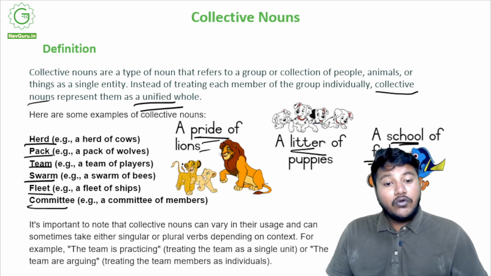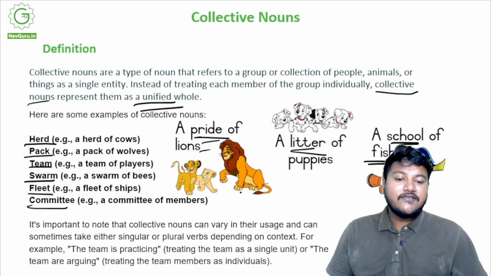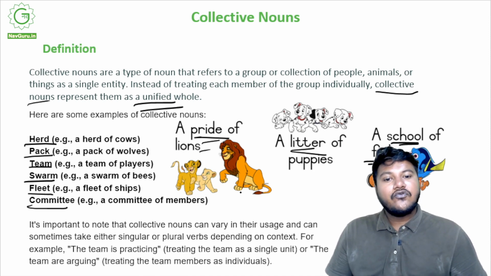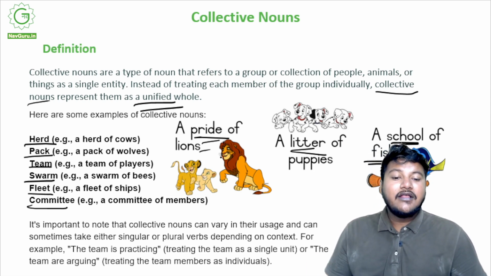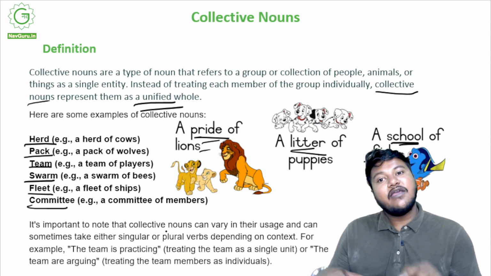It is important to note that collective nouns can vary in usage and can sometimes take either singular or plural verbs depending on the context, right? So usually it's singular, but it can vary from time to time depending on how you are using it. For example, if you're treating the team as a single unit, the team is practicing.